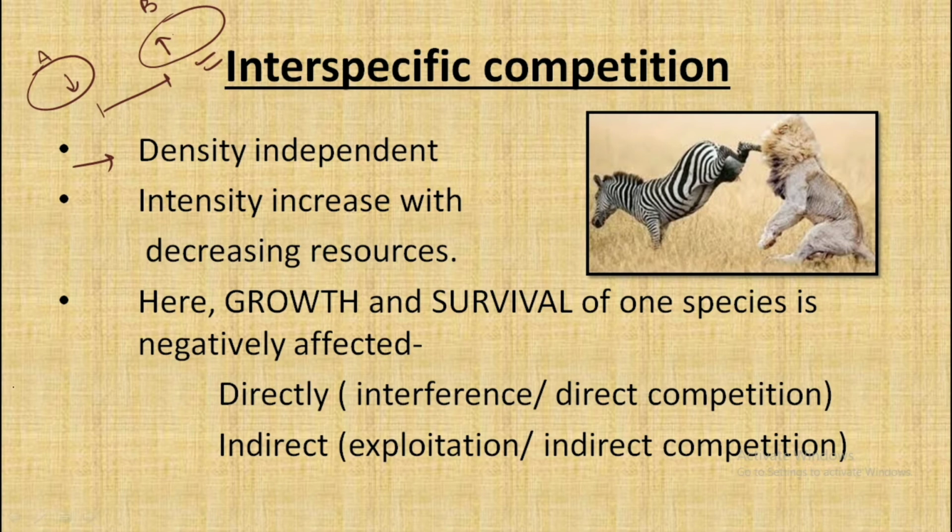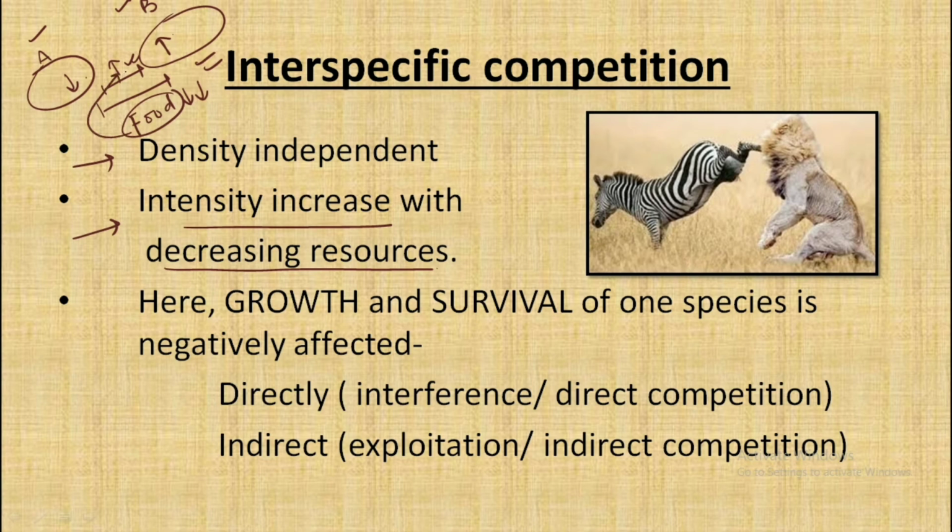Also, the intensity of interspecific competition increases with decreasing resources. If species 1 and species 2 are competing for food, as the level of food goes down, the vigor with which these species compete would increase. As there is less food, more competition intensity would occur in order to get that food.